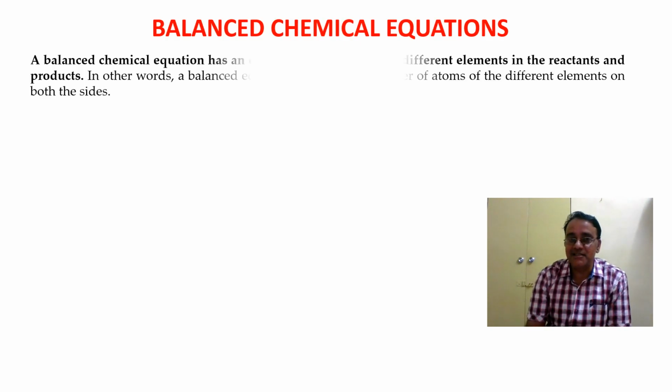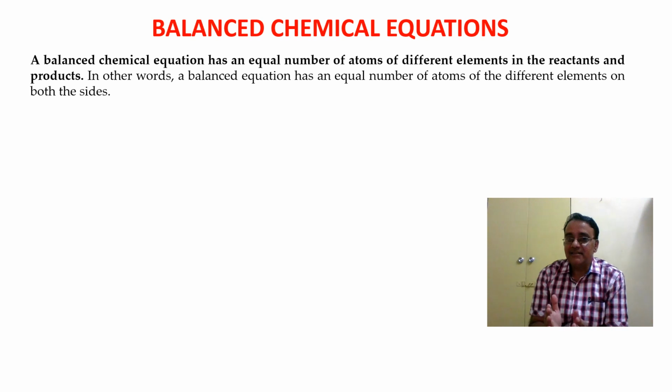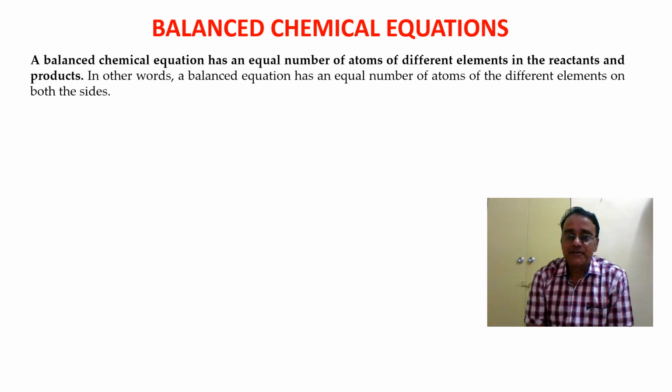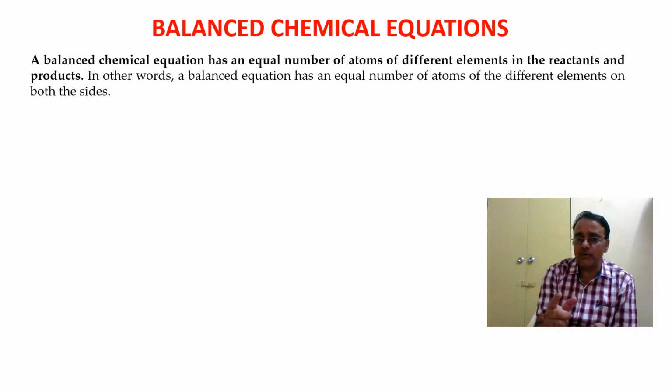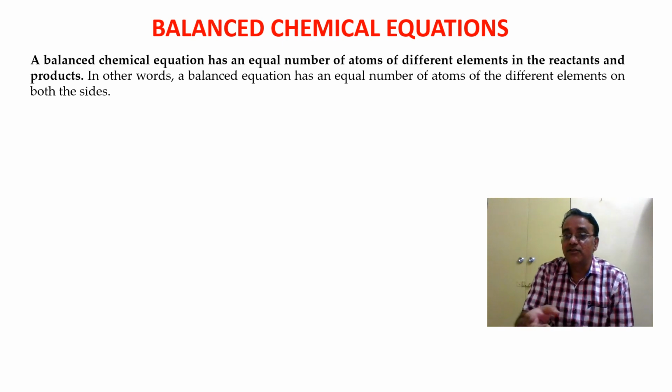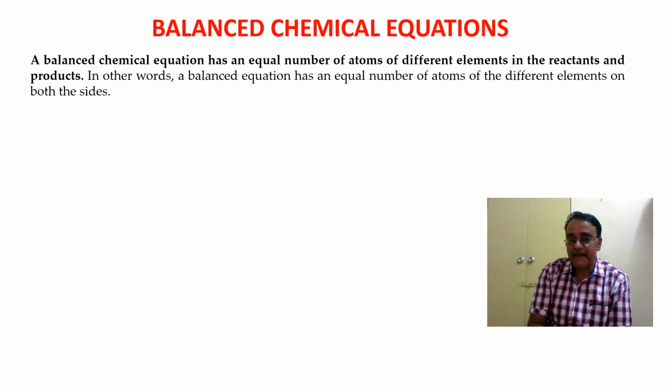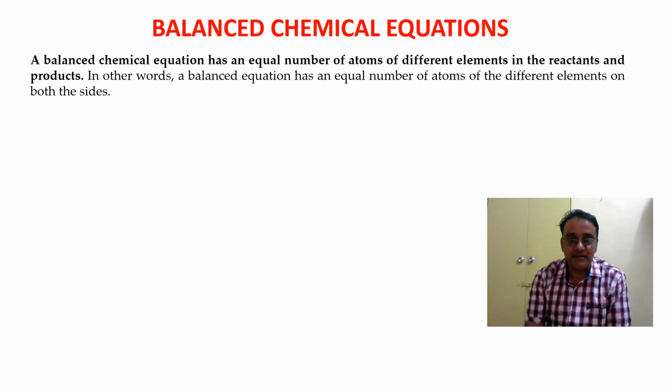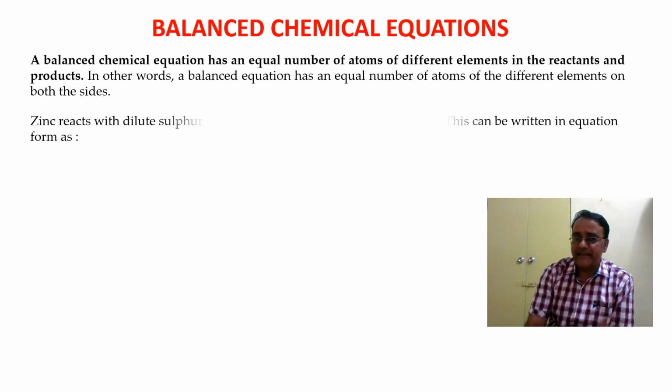A balanced chemical equation has an equal number of atoms of different elements in reactants and in the products. On both sides, the number of atoms of that particular element should be the same. If suppose on the left hand side two hydrogen atoms are there, then on the right hand side also there should be two hydrogen atoms. So we'll take one example.